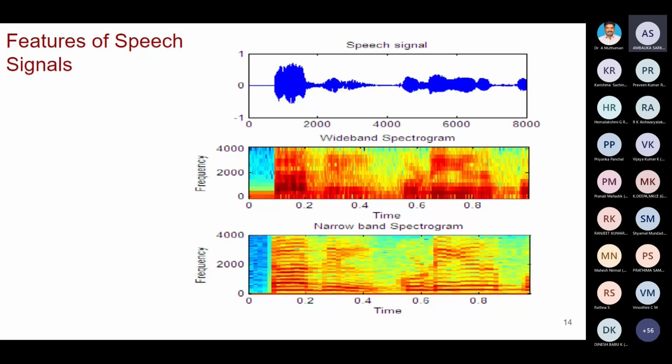In this way we do it. The size of the window duration matters, whether your window is 1 millisecond or 10 milliseconds. Depending upon the window selected, you will get a wide band spectrogram or a narrow band spectrogram. We are not going into detail about that. So this is a very important feature used in deep learning based speech applications.